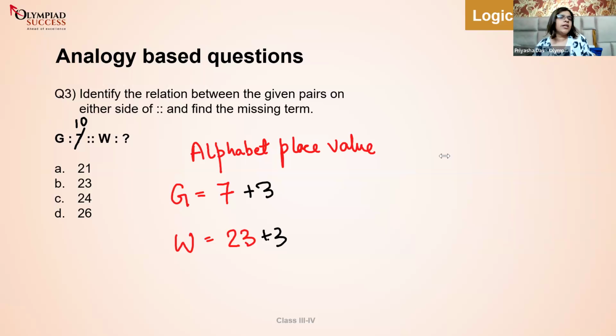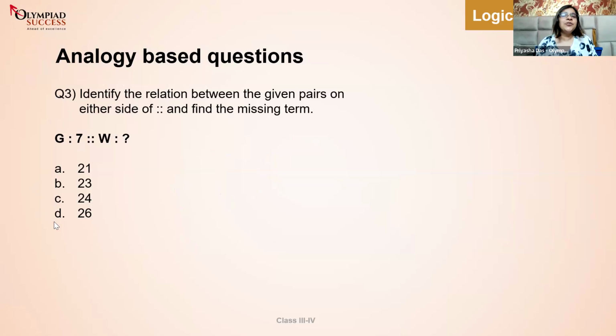Similarly, we'll be adding 3 to make it 26 in W. Well, there are very interesting and funny ways, by the way, to remember the place value. You will not be able to stop your laughter when you know the various ways of remembering the place values. We'll do it in the very first class of our regular batch, where we will learn how to remember the place values.